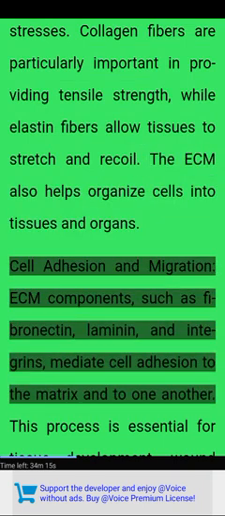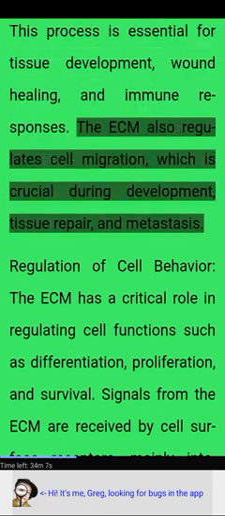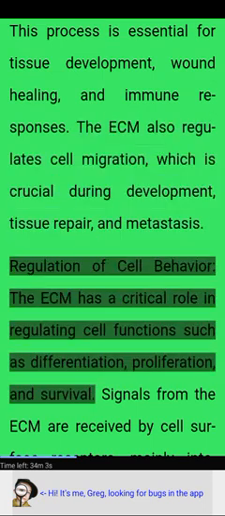Cell adhesion and migration. ECM components, such as fibronectin, laminin, and integrins, mediate cell adhesion to the matrix and to one another. This process is essential for tissue development, wound healing, and immune responses. The ECM also regulates cell migration, which is crucial during development, tissue repair, and metastasis.